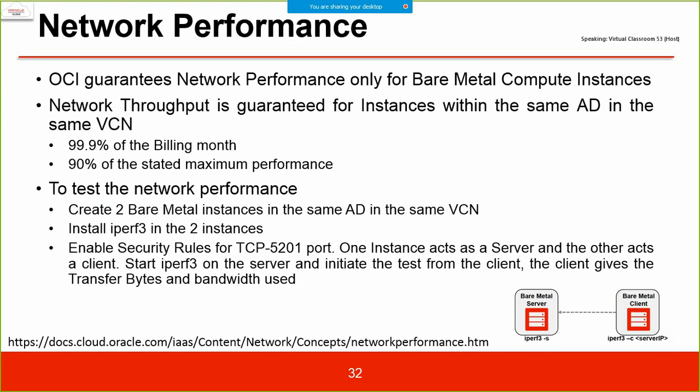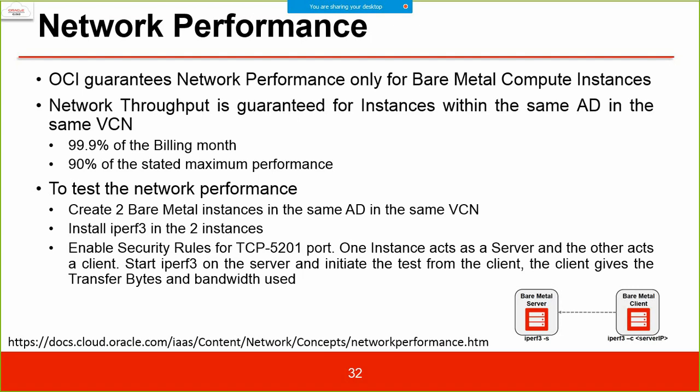Network performance. OCI guarantees network performance only for bare metal compute instances. Network throughput is guaranteed for instances within the same availability domain in the same VCN, for 99.9% of the billing month, at 90% of the stated maximum performance. To test the network performance, create two bare metal instances in the same availability domain in the same VCN.